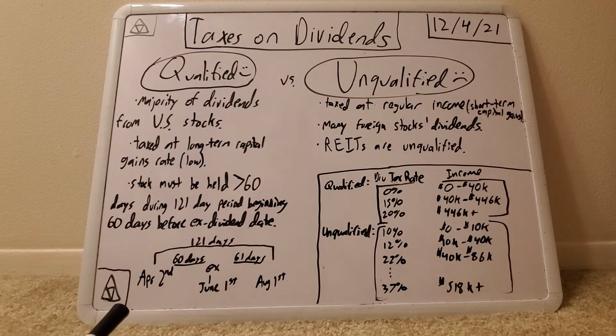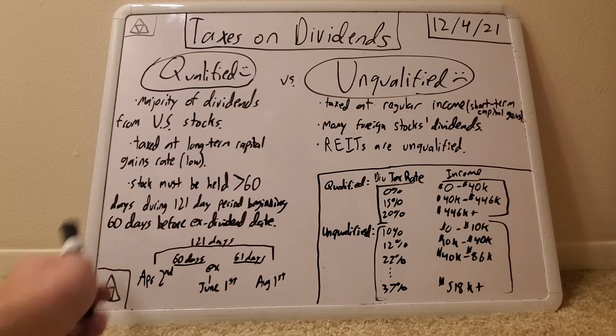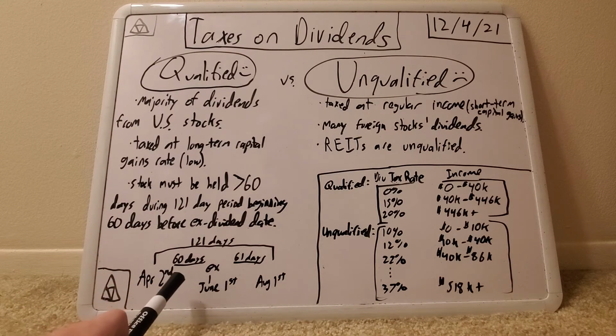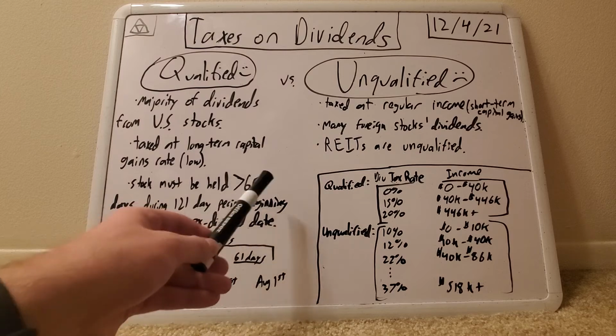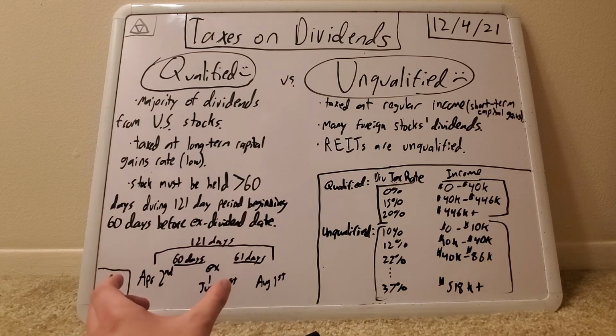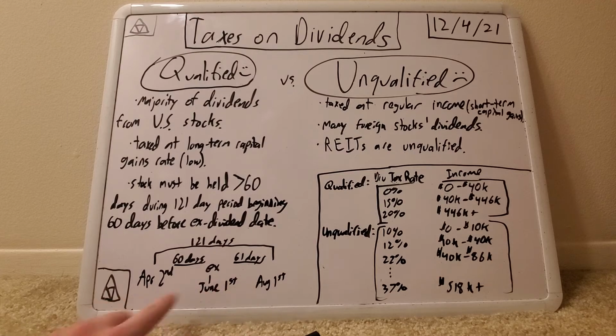Now, unwrapping the sentence here, you have to hold this stock for more than 60 days during the 121-day period. So 60 days before June 1st is April 2nd. And the sentence says that 60 days before the ex-dividend date is the start of the 121-day period. So 121 days from this April 2nd is August 1st. So this is the 121-day period we'll look at. And then you have to hold the stock more than 60 days within this 121-day period. So this is about 4 months between April 2nd and August 1st, 121 days.